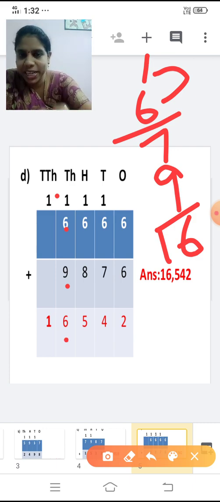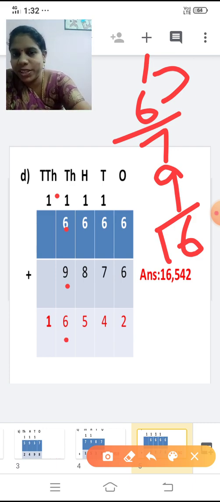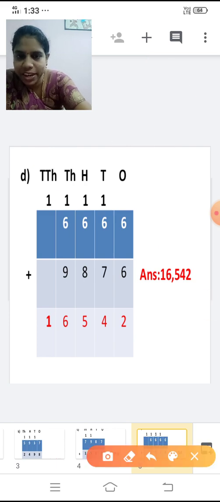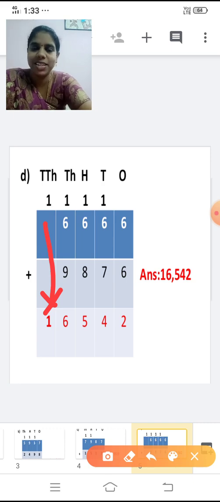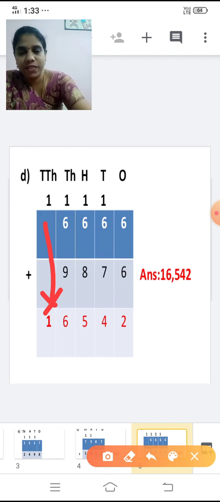So 6, I am writing it here. This 1 I am carrying over to the 10,000 place. And now shall we add the 10,000 place? Is there any number to add? No. So bring down this number directly, or else you can write 16 directly also. Yes? Understood now, children? So first what do we have to do?